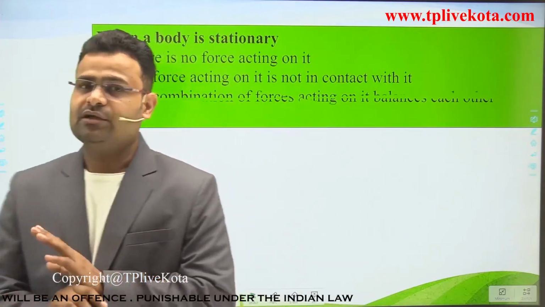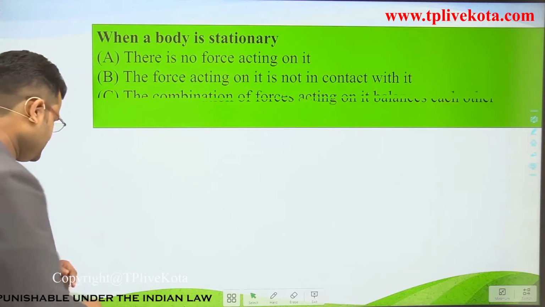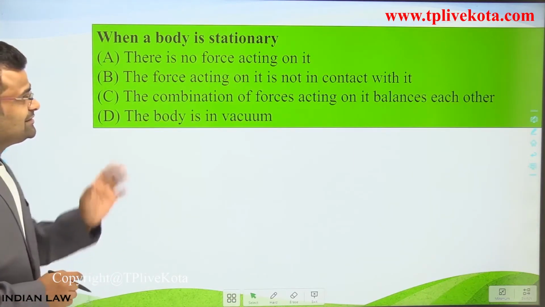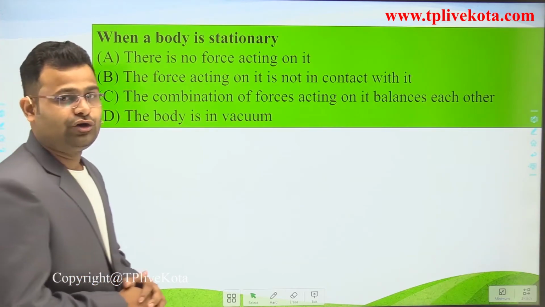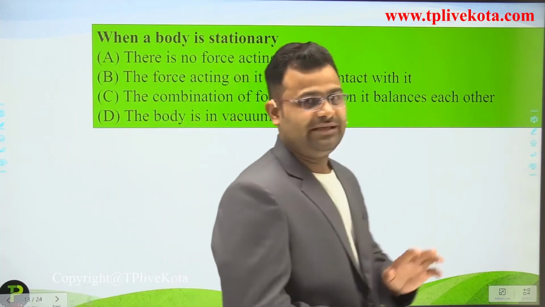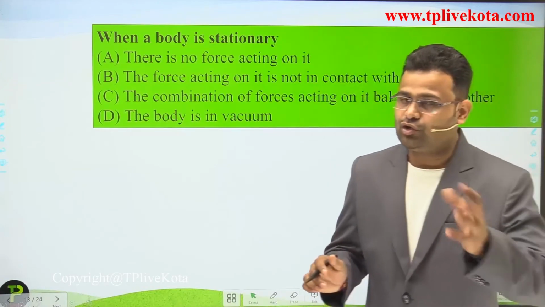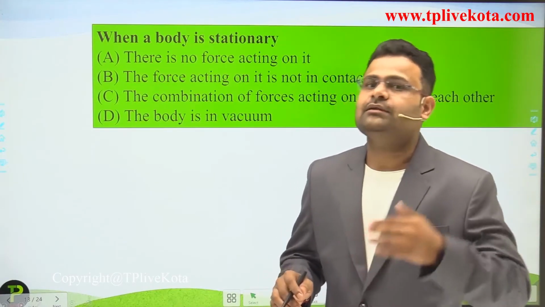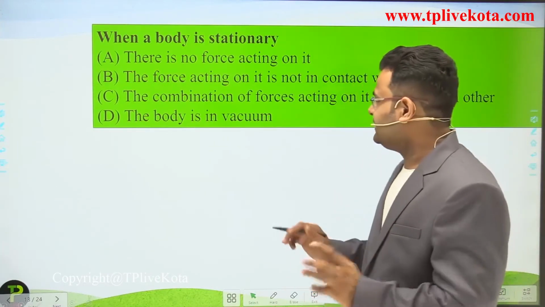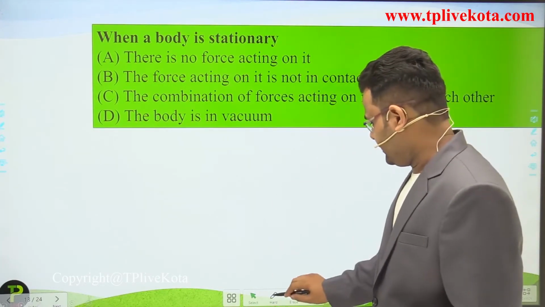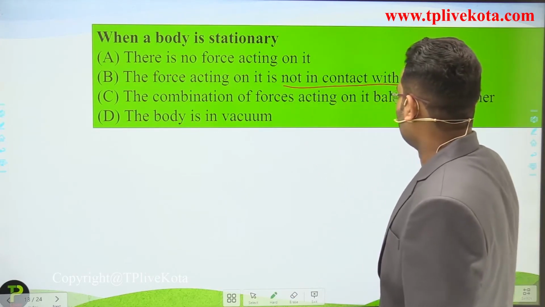No force means no motion. Second option, the force acting on it is not in contact, means there is a non-contact force. We will discuss in another lecture what contact and non-contact force are, but here we use not in contact.